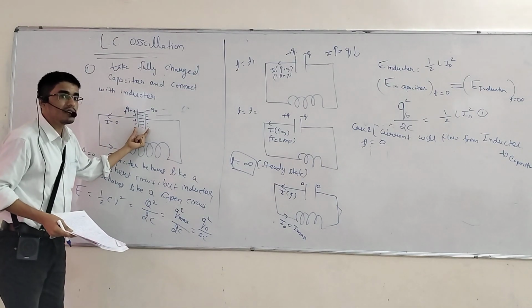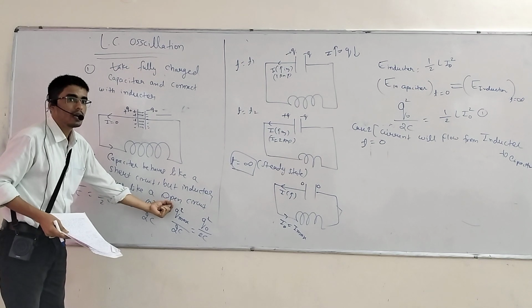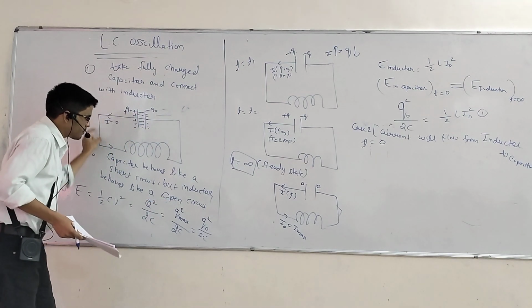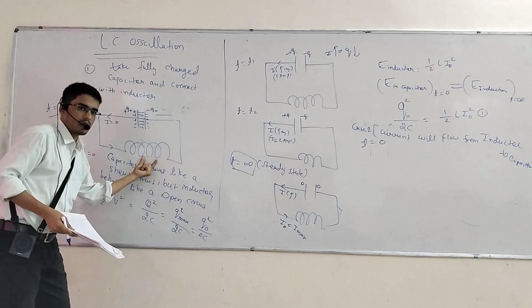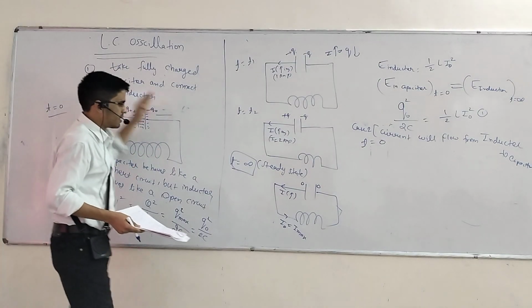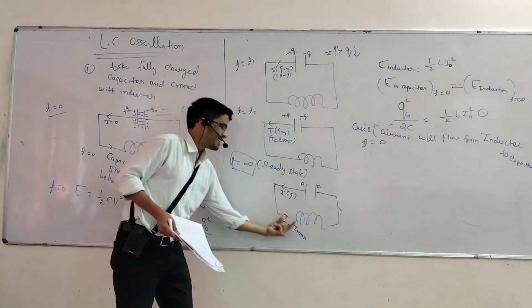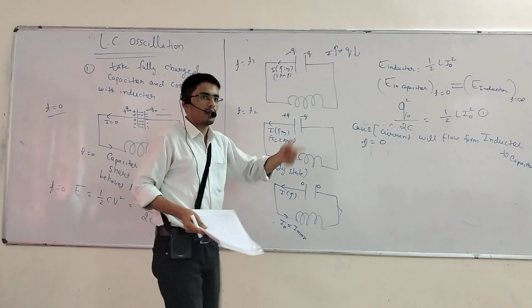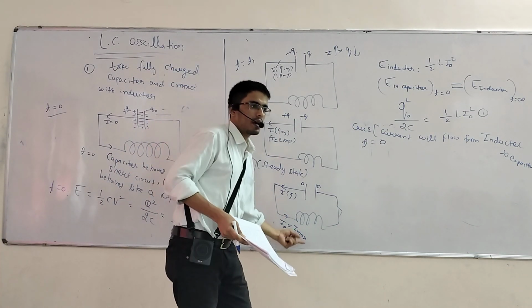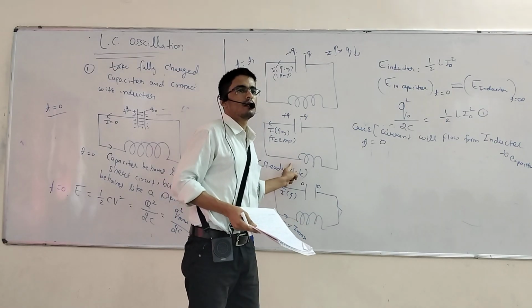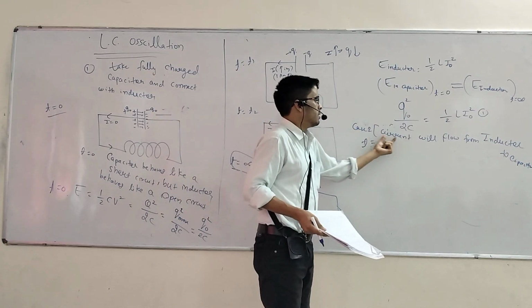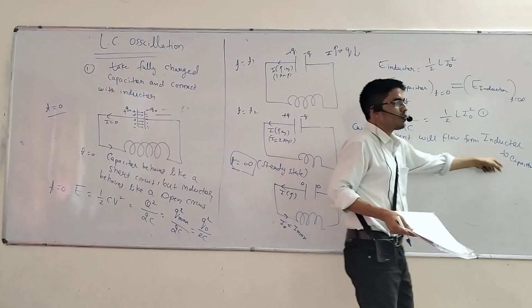And what is the energy here? Q naught, correct. Now all energy will transfer toward the inductor. So that is t equals 0 and that is t equals infinity. After that, all your energy will be present inside the inductor. Now your story will start from inductor to capacitor, so the current will flow from inductor to capacitor.